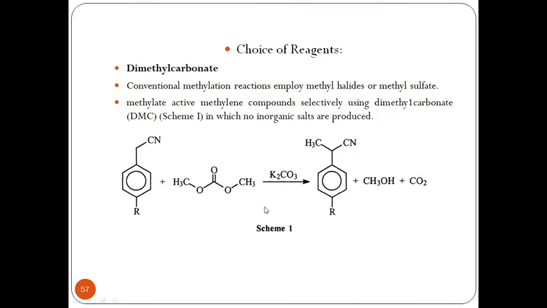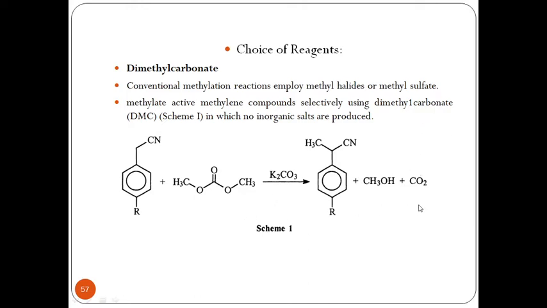If there is a substituted benzyl cyanide in the presence of dimethyl carbonate and K2CO3, a very weak base, it will just abstract a proton from the benzyl cyanide and methylation takes place through dimethyl carbonate.